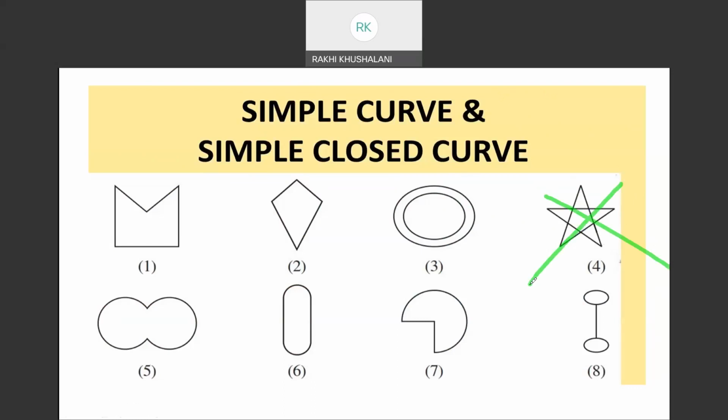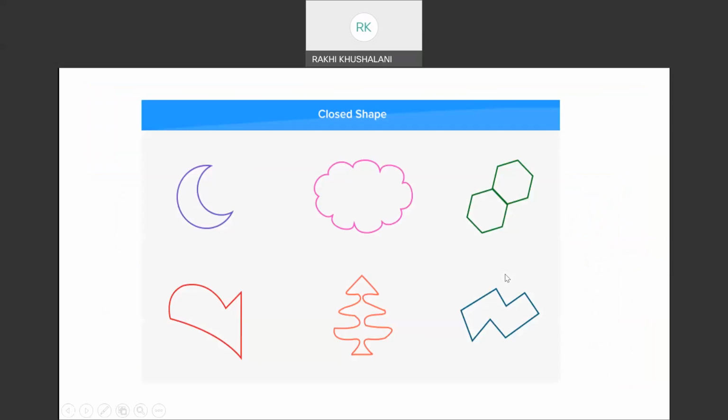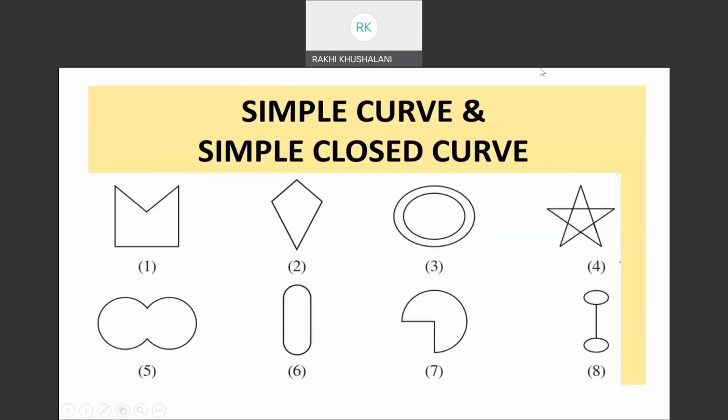It should have been in the earlier slide, that is this one here, closed shape. Okay, so this is a closed shape, not a simple curve or a simple closed curve. Please make a note of that. Now let's see the next one.